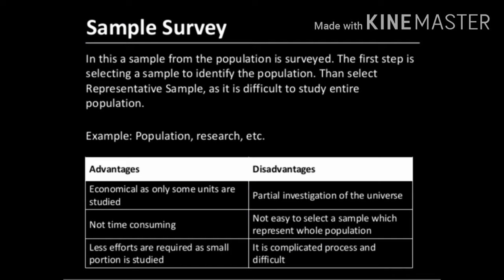Each and every method has its own merits and demerits. So sample survey also has demerits. The first disadvantage is partial investigation of the universe. Partial means since we are not collecting the data from all, only partial people are selected. It may lead to bias sometimes, and it is not easy to select a sample which represents the whole population.